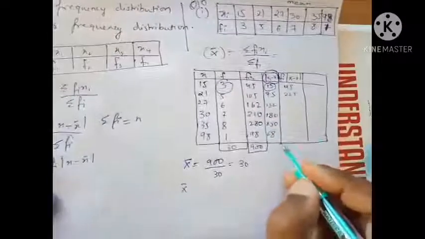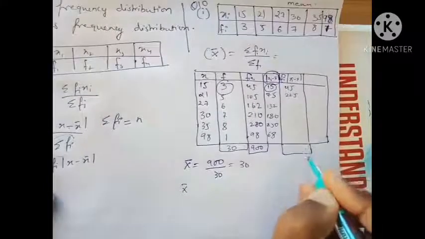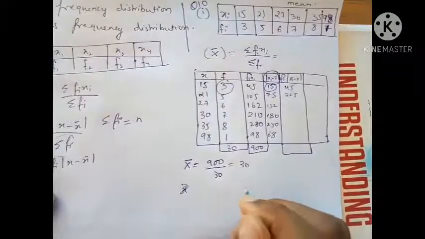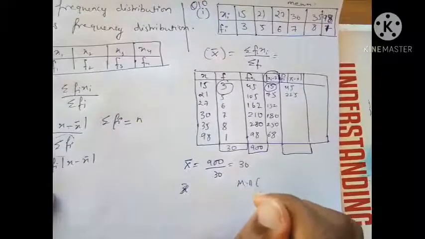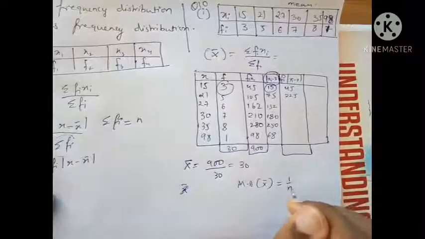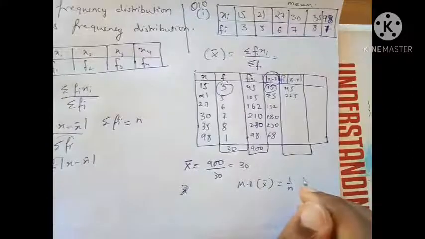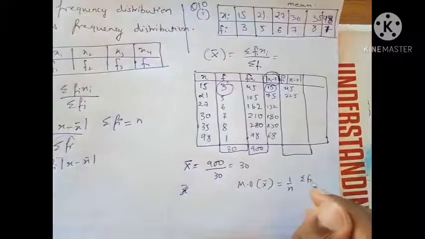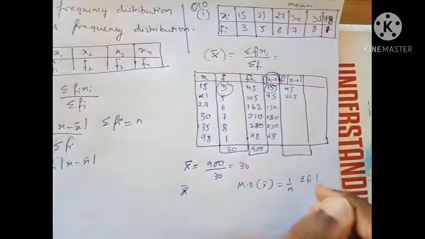Whatever comes after the total, what's my formula for mean deviation about mean? It is 1 upon n times the sum of this column.